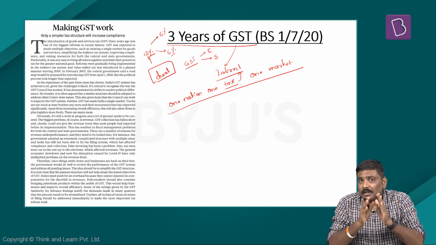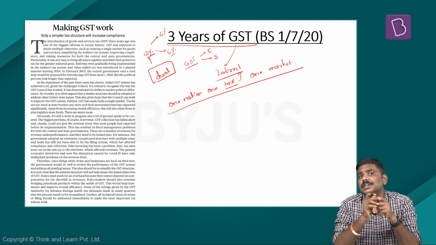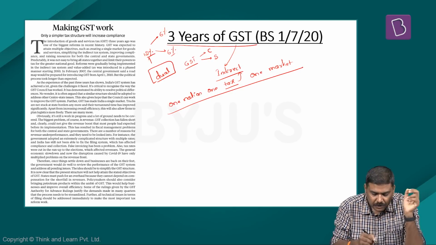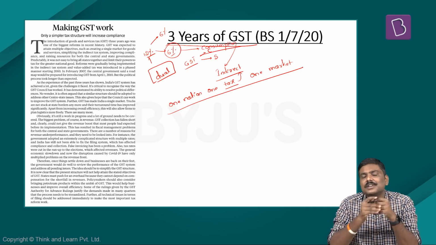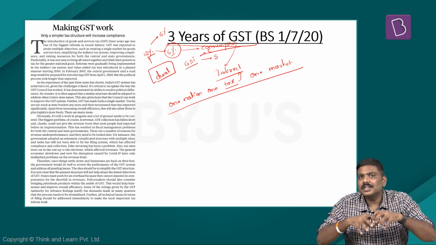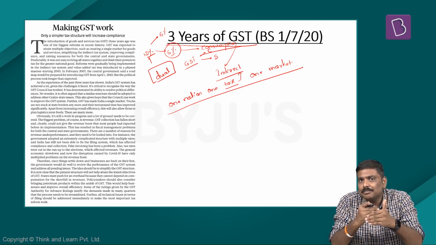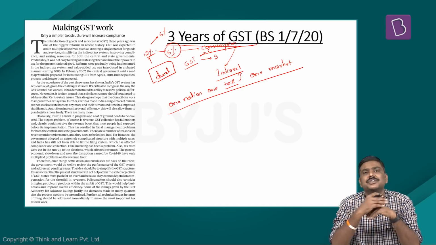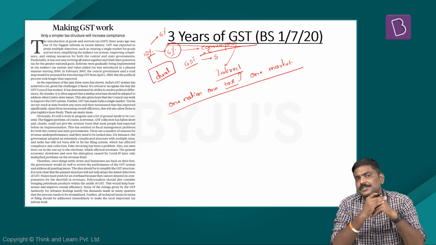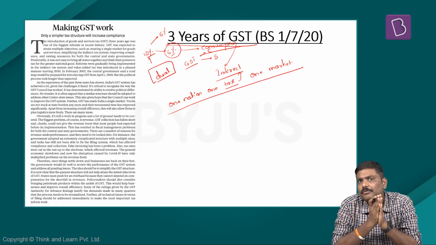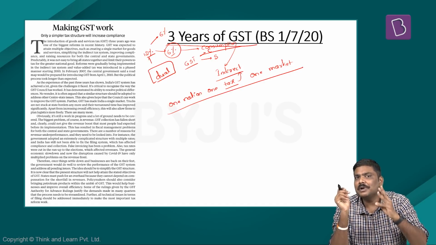And apart from this, another very important feature of a GST is the SGST component will always go to the state where the consumption of a good happens. That is the precise reason why this particular GST is also referred as a destination based or consumption based taxation. These are some of the very important features with which we launched the GST, and very recently we have completed 3 years of implementation of GST.